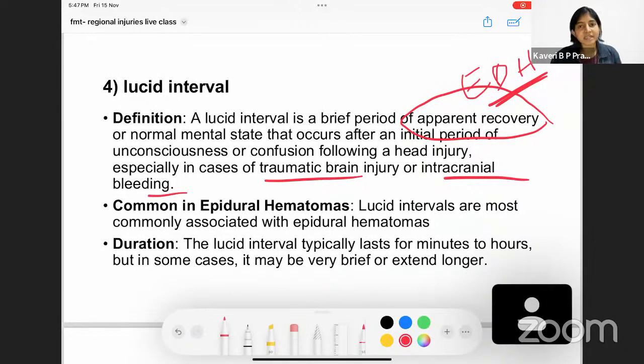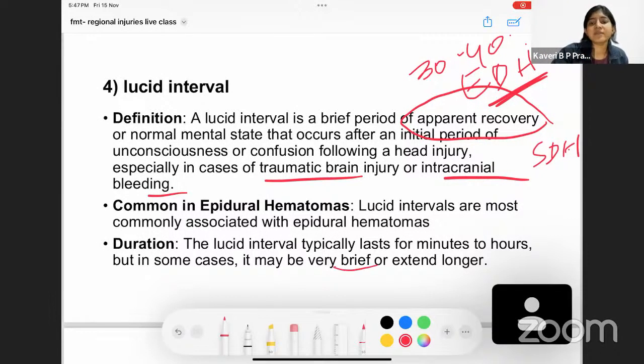Mostly, which type of traumatic brain injury? I told you, extradural hemorrhage. Okay. And it can be seen in subdural hemorrhage also, but the incidence is very, very low. Even when we talk about extradural hemorrhage, not every case will have a lucid interval. It is going to be seen only in around 30 to 40% of extradural hemorrhage cases. So what is the duration? The lucid interval typically lasts for minutes to hours, but in some cases it may be very brief or extend longer also. So there is no set duration.